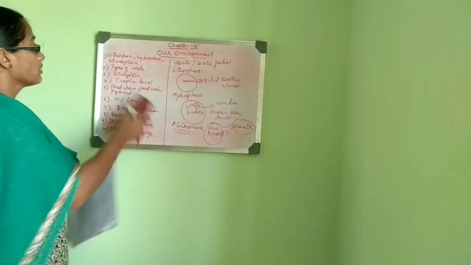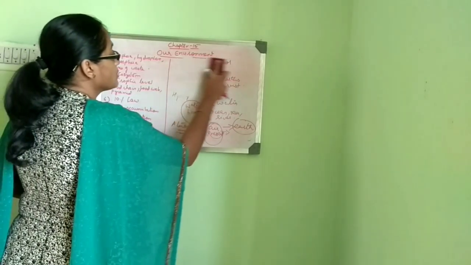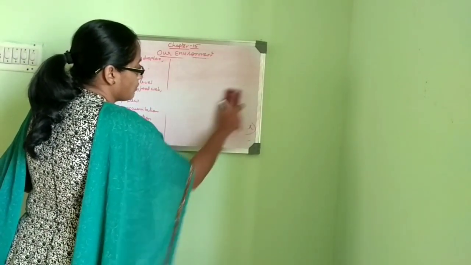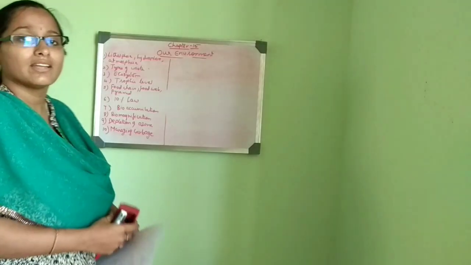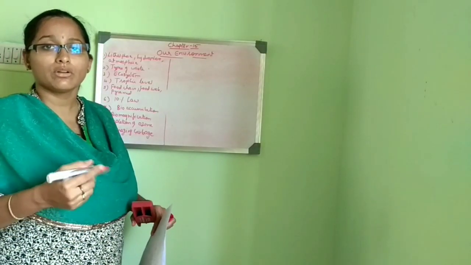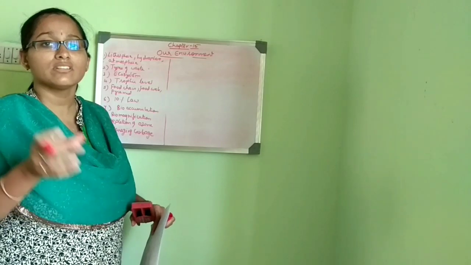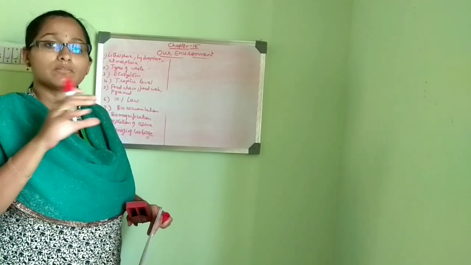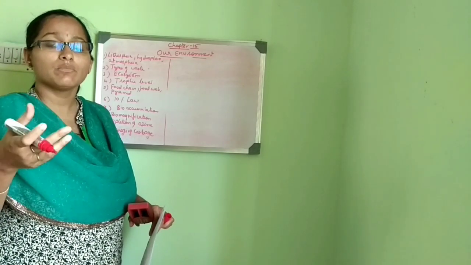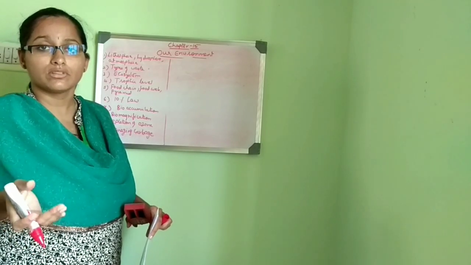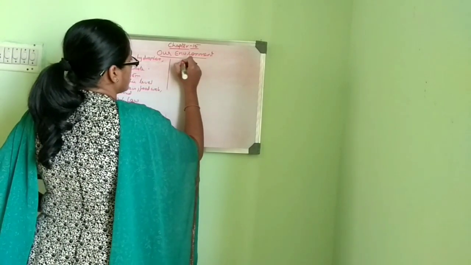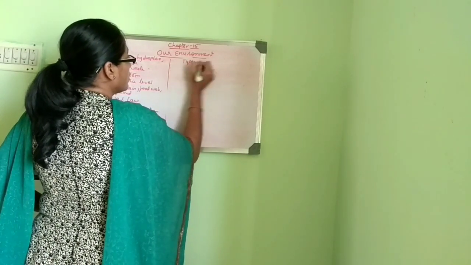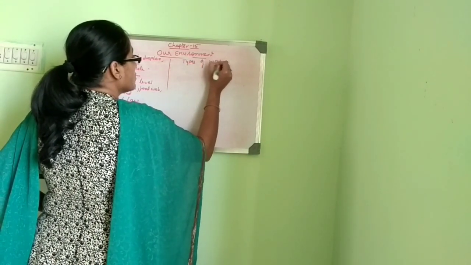So next we will go with the second one, that is types of waste. All of you know what is a waste? Waste is the things that we cannot use for any other purpose. As a simple sentence, waste directly means that it cannot be further used. But in waste also we can segregate into two types. So types of waste.